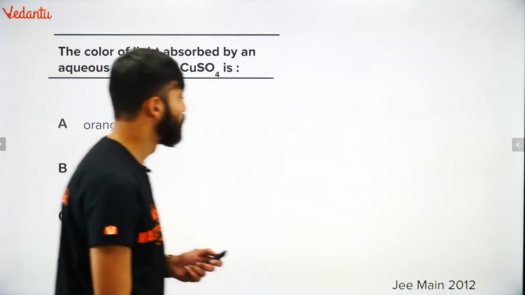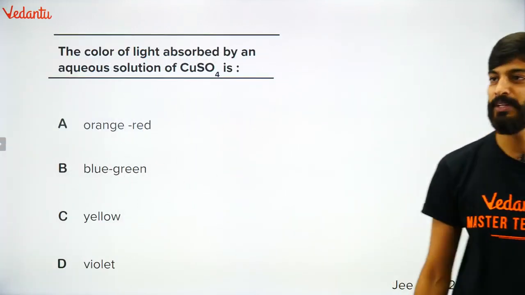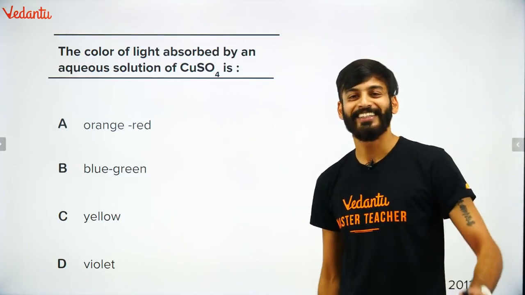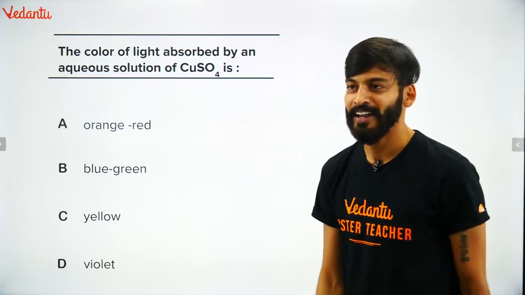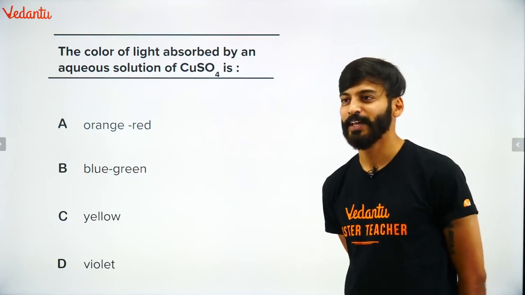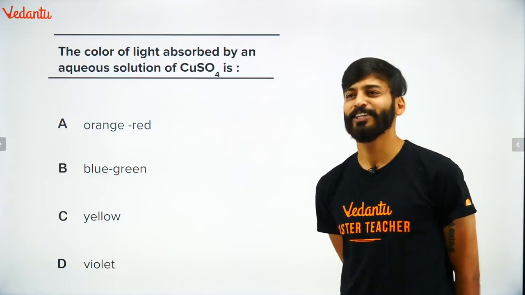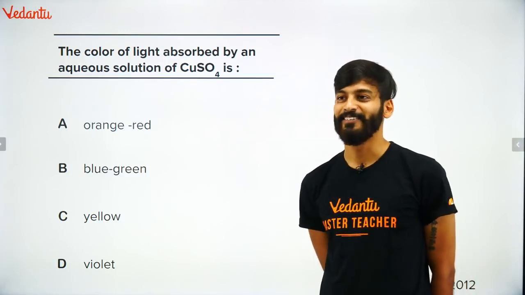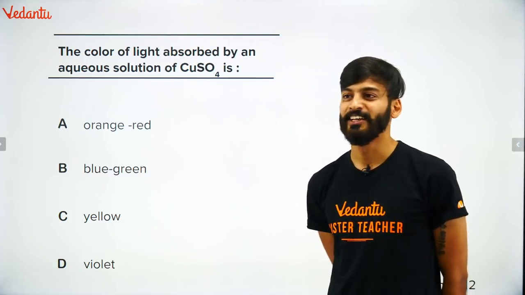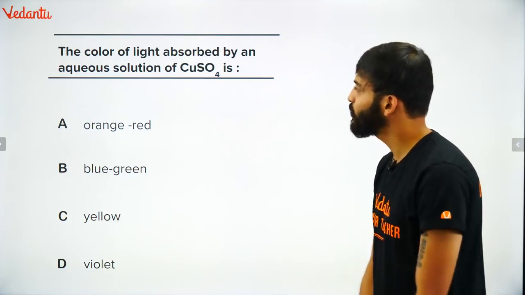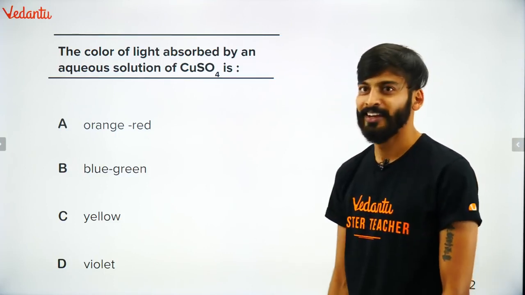I'm going here. Check this out. This question came in JEE Mains. Very interesting question, and it is actually a color wheel problem. Let us see how many of you will answer. Thank you. Come on, take a guess, any guess, no issue, I will explain. I'll give you the theory behind it. Very, very easy. The color of light absorbed by an aqueous solution of copper sulfate is...